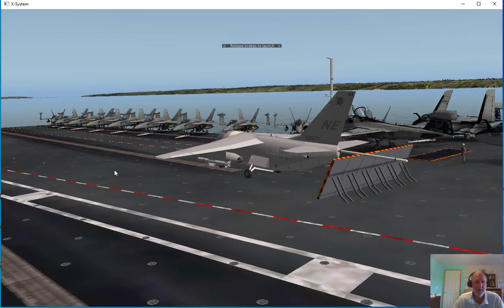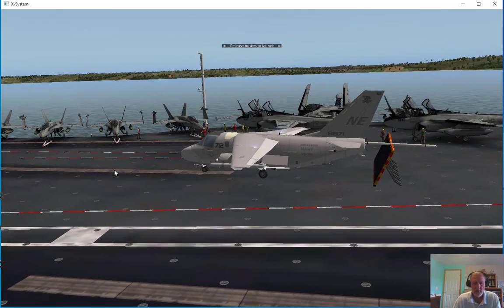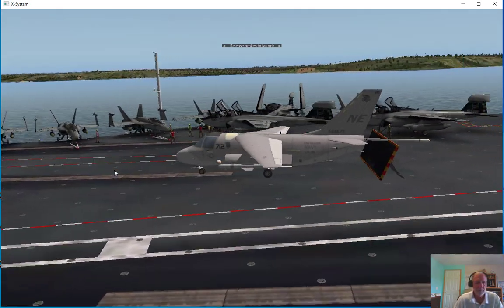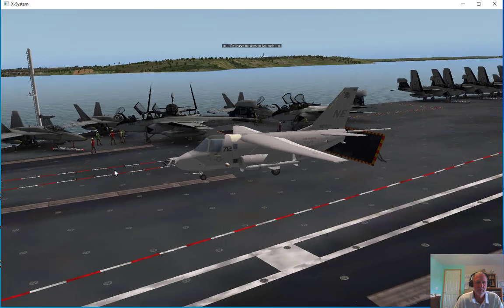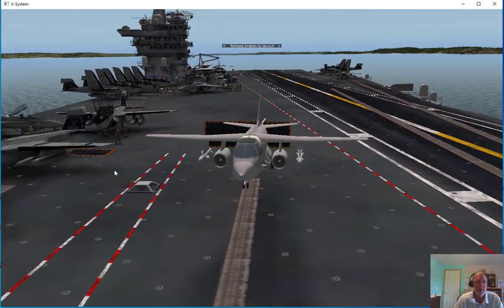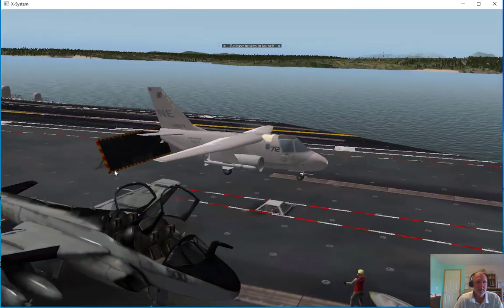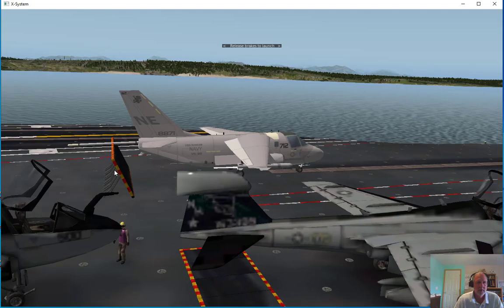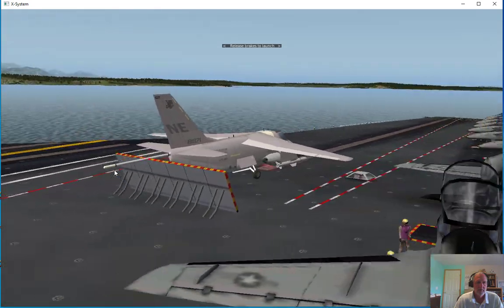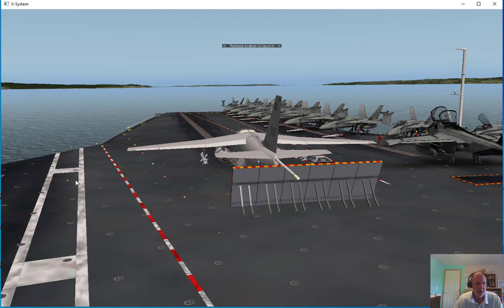So here's our airplane sitting on the aircraft carrier. Now let's scroll around here a little bit. So here we are waiting to do our catapult launch on the aircraft carrier. Let's go back in the cockpit.